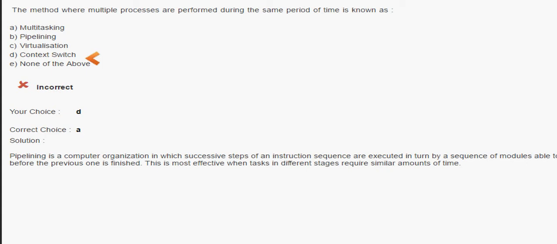Context switch is where we make the resources available for other processes: one process is switched to another process, the processes are shifted, and process memories are allocated. That is the concept of a context switch. Go through it; it is an operating system related question.